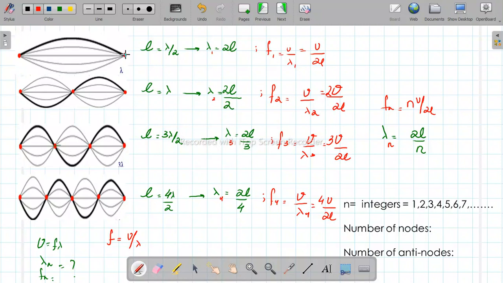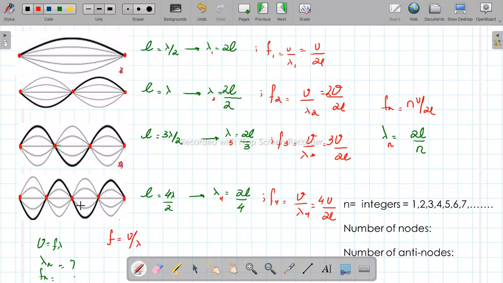This is what we call first harmonic or fundamental mode. Then this is the next possible combination while keeping the nodes at the boundary. So this is what we call second harmonic or first overtone. Then this is the next possible combination, third harmonic or second overtone, fourth harmonic or third overtone.